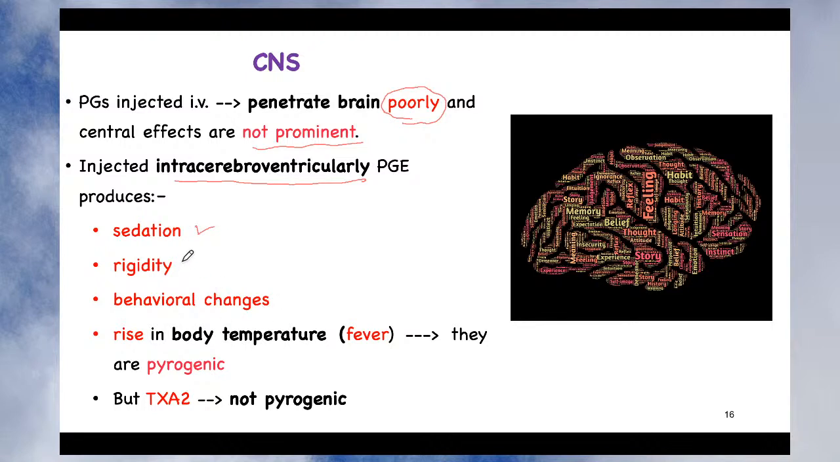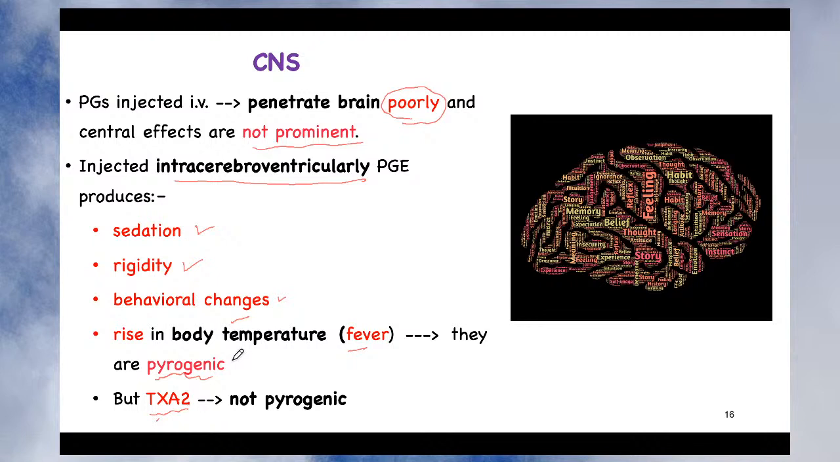It produces rigidity, so it also has an action on the motor neurons which control movement. It produces behavioral change, so there is a change in behavior. It also has an action on the thermoregulatory center. What it does is produce a rise in body temperature, so they are pyrogenic in nature. All those biological compounds or any drugs which increase fever are called pyrogenic. But interestingly, thromboxane A2 is not pyrogenic. So prostaglandins are mostly pyrogenic, and we have seen their role in the antipyretic effect.